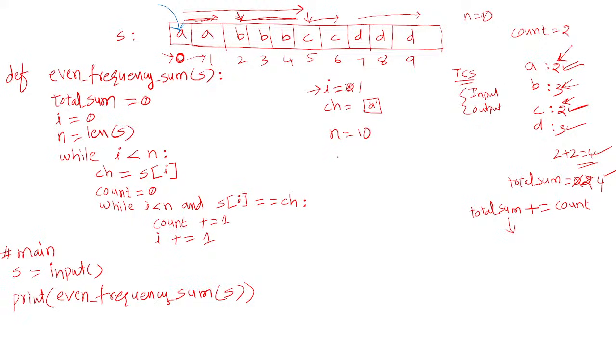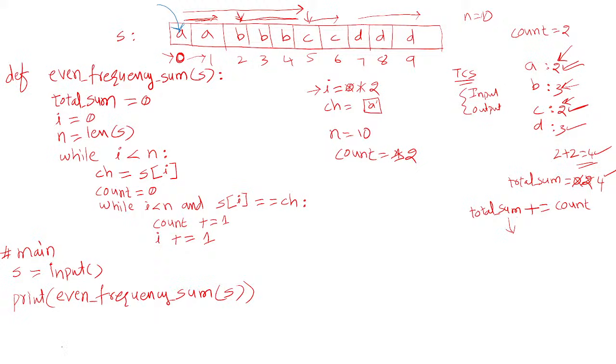You can see here I also store the count value. One occurrence has occurred, so count is 1 now. The i value is now 1. Now it checks 1 less than 10. Yes, and s of 1 is equal to ch. Is s of 1 equal to A? Yes. That means one more occurrence, so you increment the count value. Count plus 1, count becomes 2. Increment count and i, so i becomes 2 here.